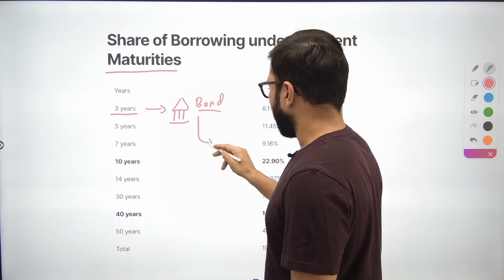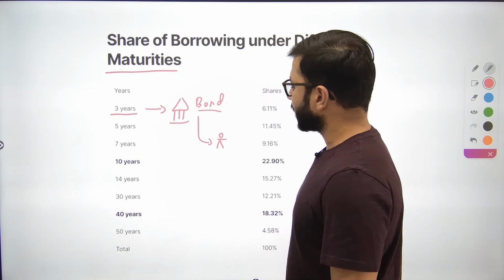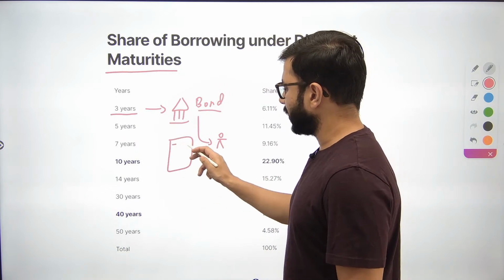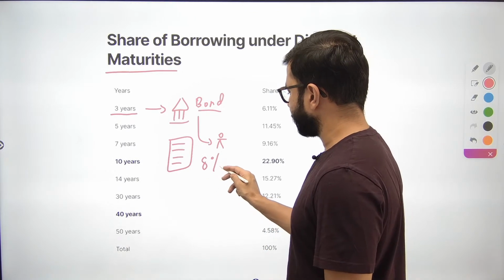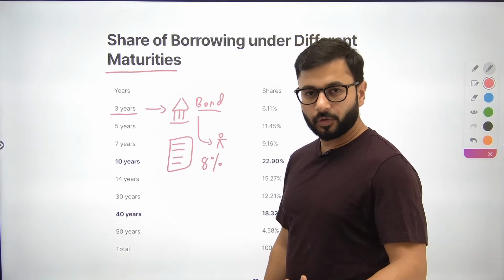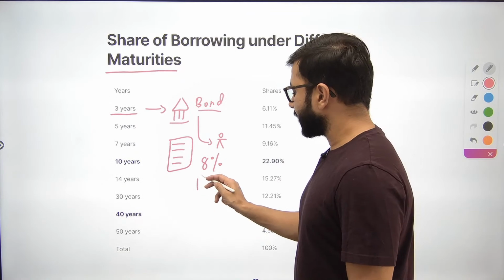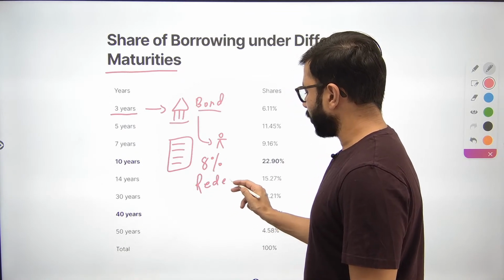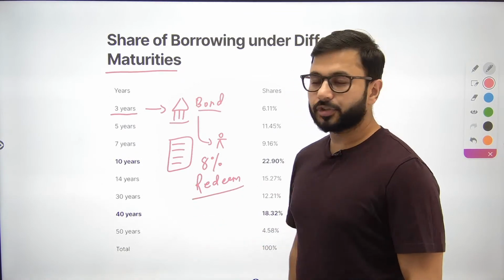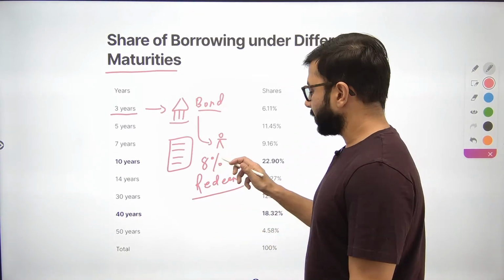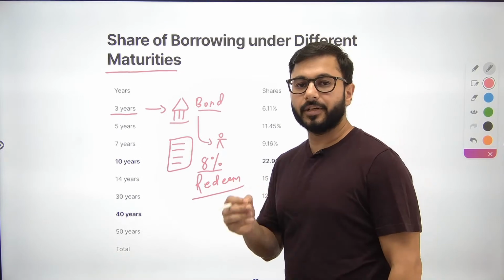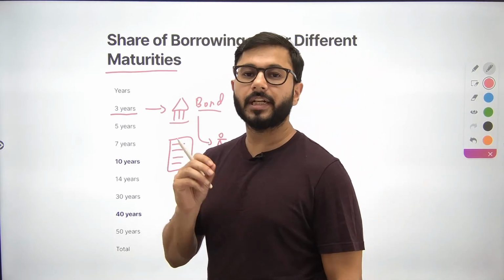Let's say I buy this bond, and the government says on that bond that you will be paid an interest rate of, let's say, 8% per annum, compounded annually, and I will redeem your bond after 3 years, which means I will get my money back after 3 years, plus I will also keep getting an interest rate of 8% every year.